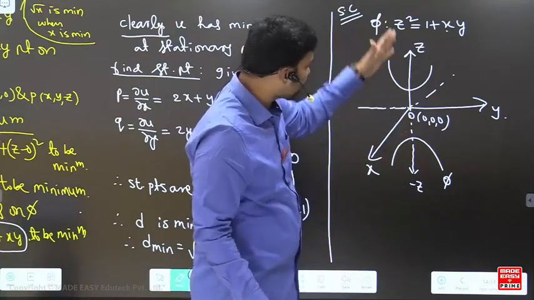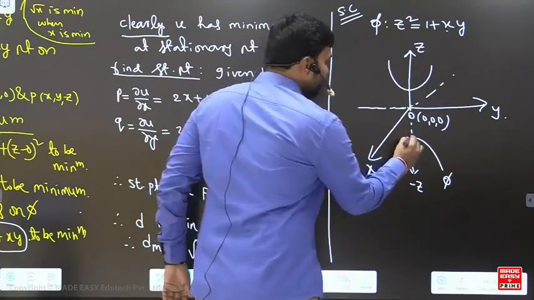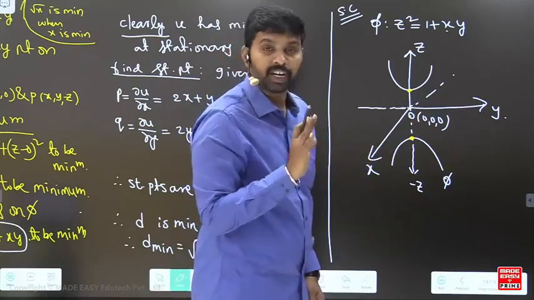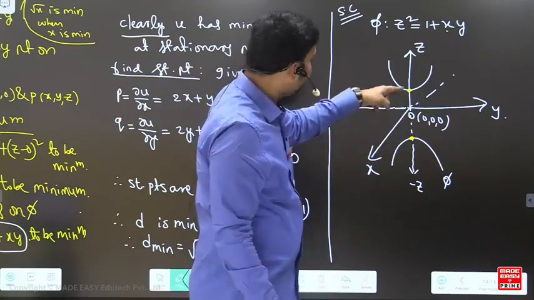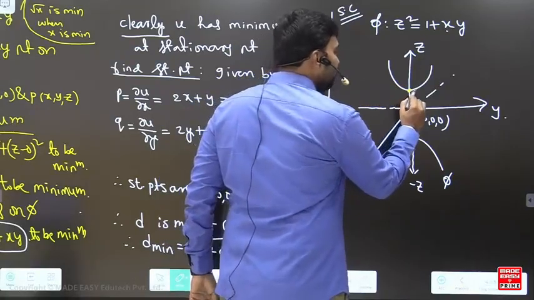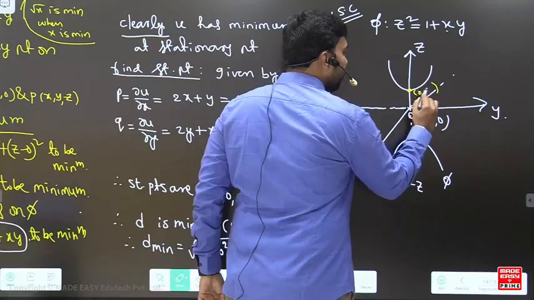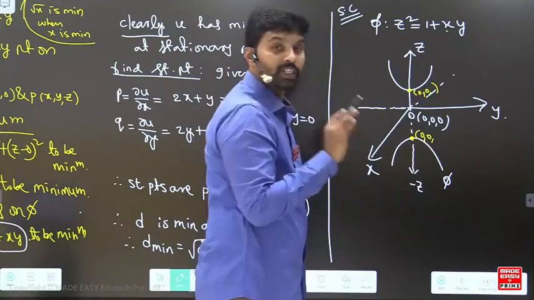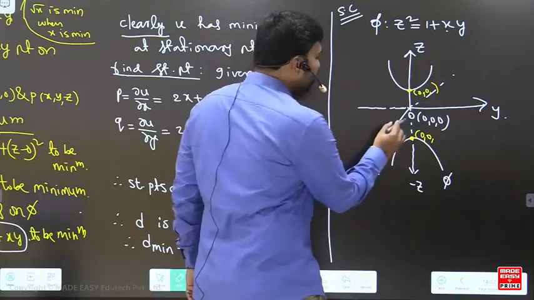Since it is symmetric about the origin, I can say this definitely cuts the z axis. It definitely cuts the z axis here, so definitely this point is something here, x0, y0. And here also x0, y0, because it touched the x axis. Now what is it going to be?